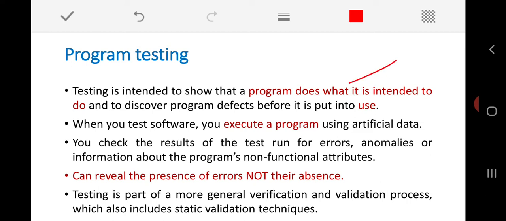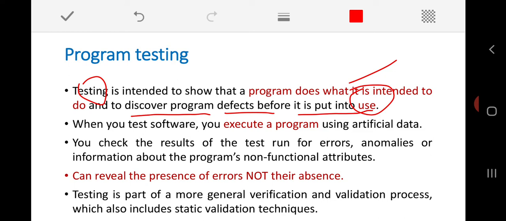For that purpose we perform testing, and this testing also helps us to discover program defects before it is put into use. Here the program, let it be a software, should be thoroughly tested and validated before handing that software over to the end users or the customer. Is it clear? This is the main purpose of testing.